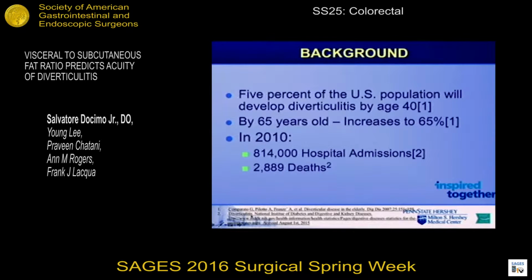So I have nothing to disclose. Some background information: 5% of the U.S. population by the age of 40 will have some demonstration of diverticulosis, diverticulitis. With the population being approximately 300 million, that can be rounded off to nearly 15 million individuals who are at risk. And by 65 years old, that percentage can increase up to 65%. And diverticulitis plays a large component of admissions to hospitals, with 2010 having over 800,000 admissions and nearly 3,000 deaths.